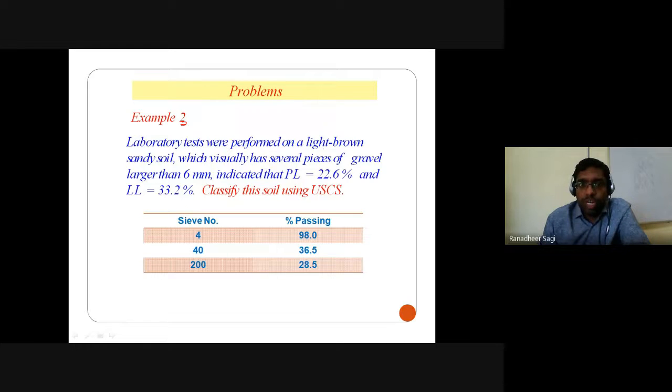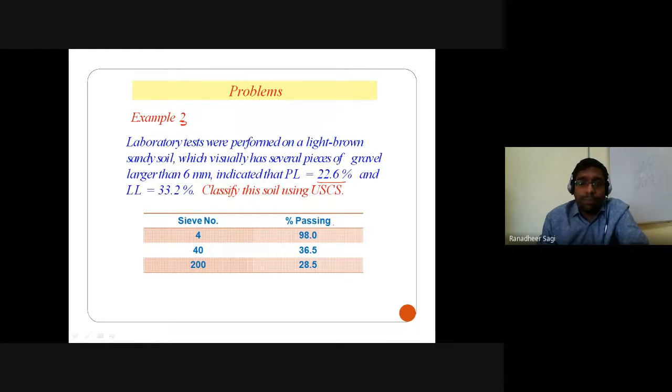Laboratory tests were performed on a light brown sandy soil which visually has several pieces of gravel particles larger than 6 mm, and indicated that the plastic limit of that soil is 22.6% and the liquid limit is 33.2%. You are required to classify this soil using the unified soil classification system.